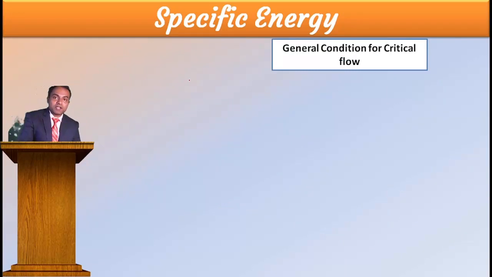Now we discussed many things, right? Many equations I wrote, many conditions I told. And even after this, you will be having triangular section, trapezoidal section, circular, rectangle, many will be there. Therefore, if you are thinking that this is a very big chapter, then I say no. This is not a big chapter at all. Specific energy concept is somewhat hard to digest, if you tell like this, no. It is the easiest chapter. How? That I am going to explain here in this slide.